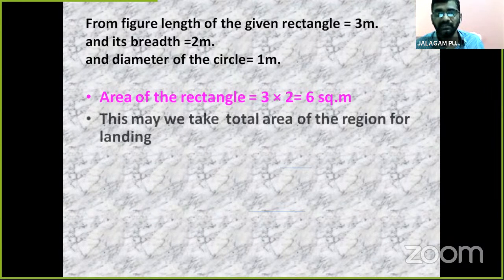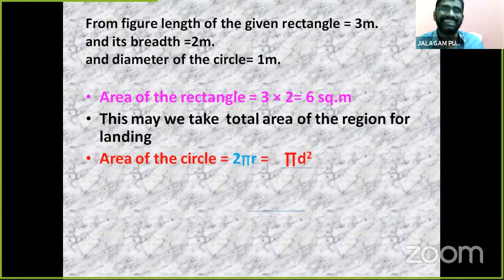Now, children, this we take as the total area of the region for landing. If we roll the die, this is the total possible. Now we find favorable. See, children, now the area of the circle.